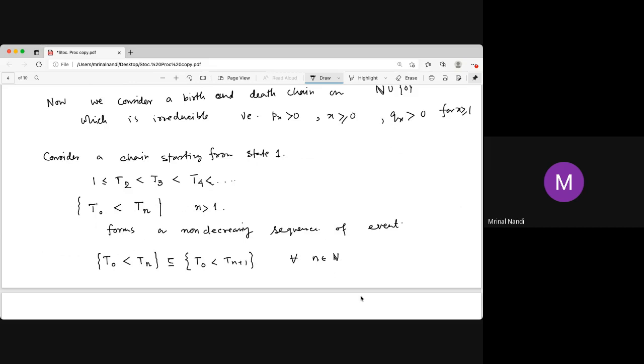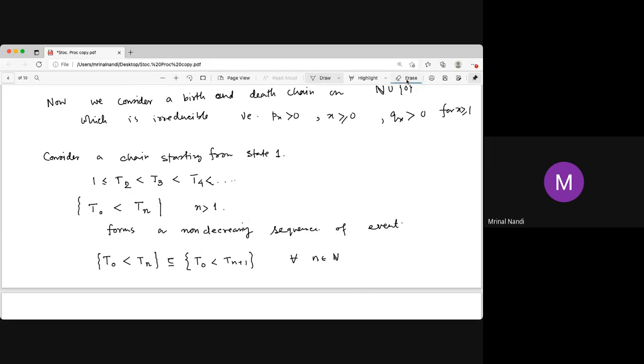Once heating time of n is bigger than heating time of 0, that implies heating time at n plus 1 is bigger than heating time at 0. So that's why it's a subset. The left hand side is a subset, so it is a non-decreasing sequence of events.